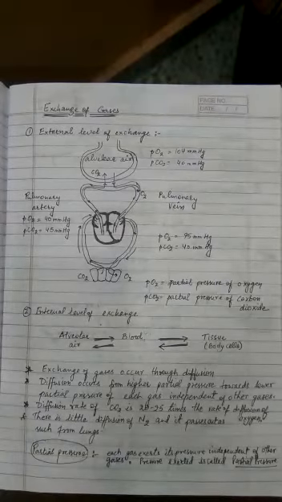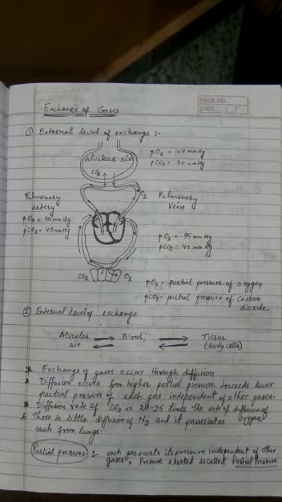Now students, today we are going to start with the new topic, and that is the exchange of gases. So how exchange of gases takes place at two levels. If you remember, in the beginning of this chapter we have learned about the external respiration and the internal respiration, or you can say the alveolar exchange level, and the second is the tissue or the cellular level of exchange of gases. So in this topic we are going to understand the importance of the Dalton's law of the partial pressure of the gases also.